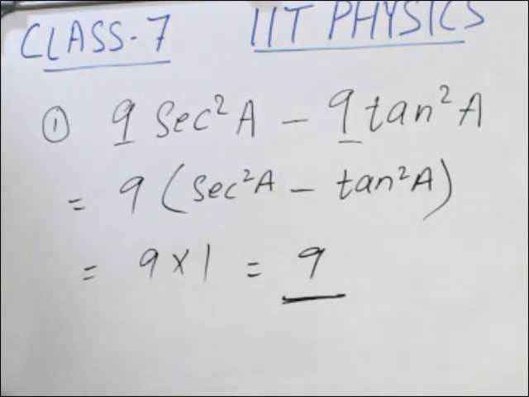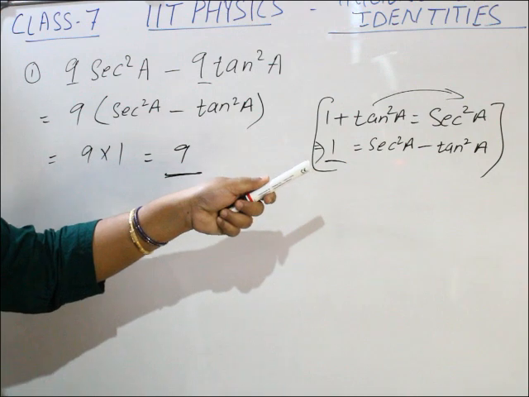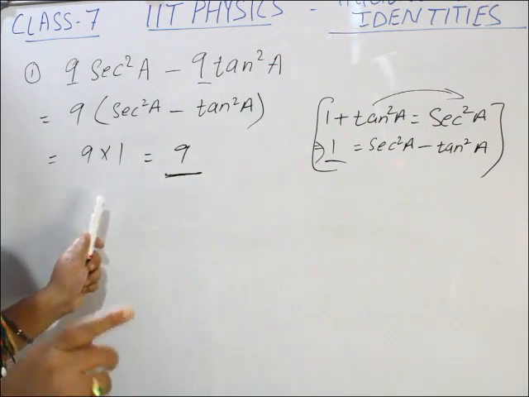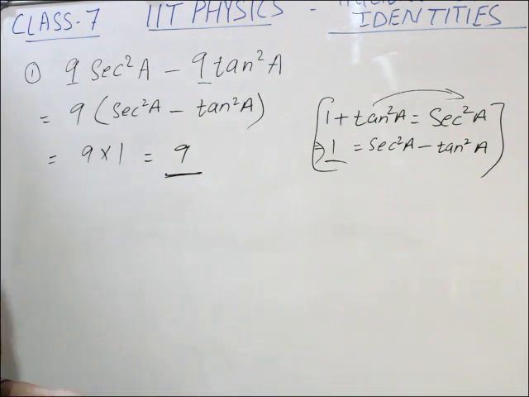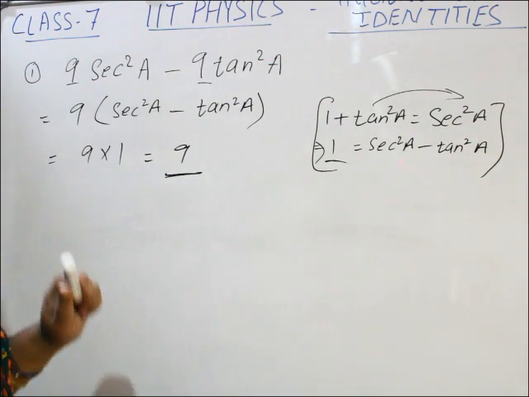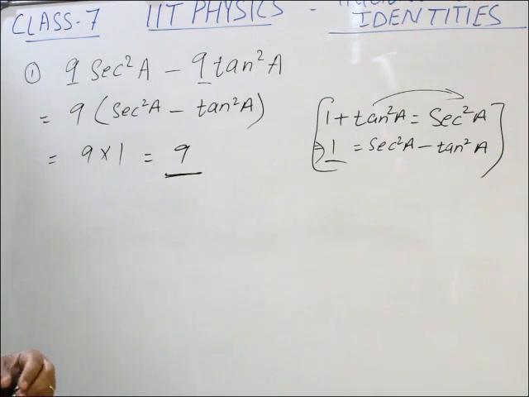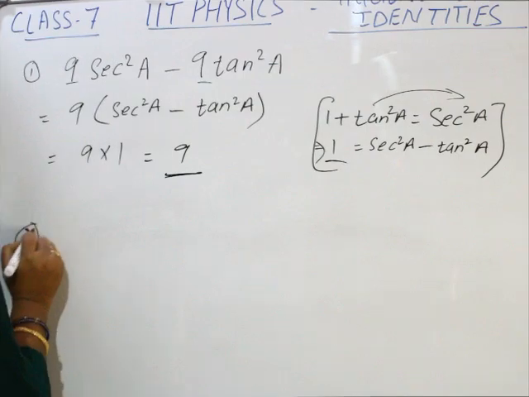So here you can see, if the trigonometric identity is in your mind, you can do the sums very easily. If you forget, if you don't know the trigonometric identities, you can't do the sums. So remembering the trigonometric identities is very important. We'll go for the second question.